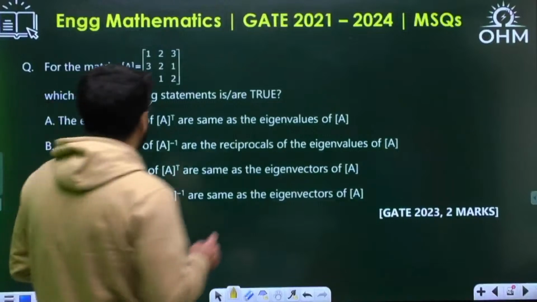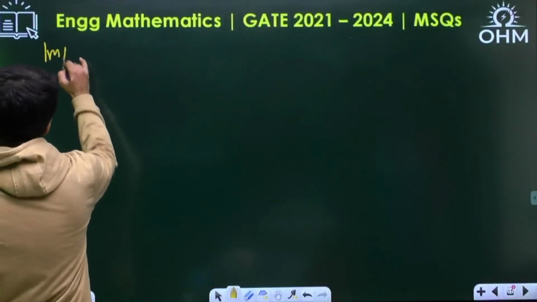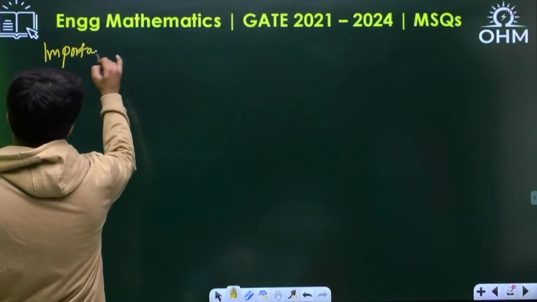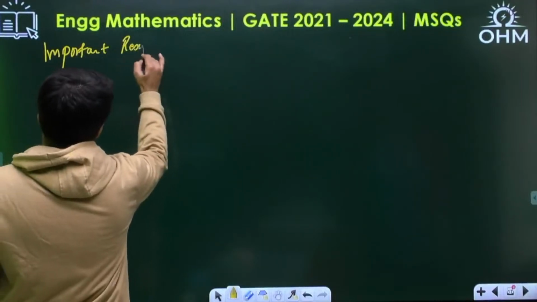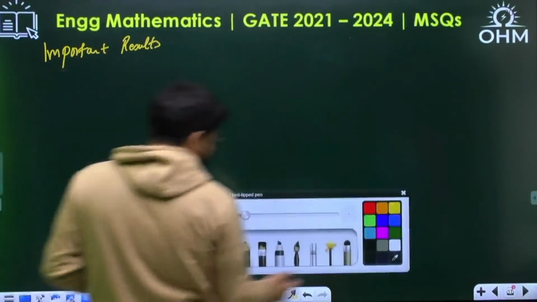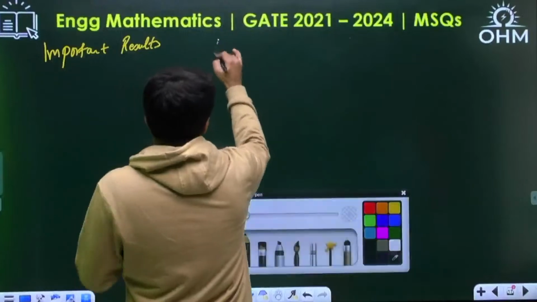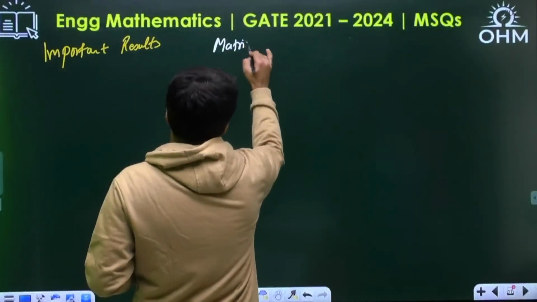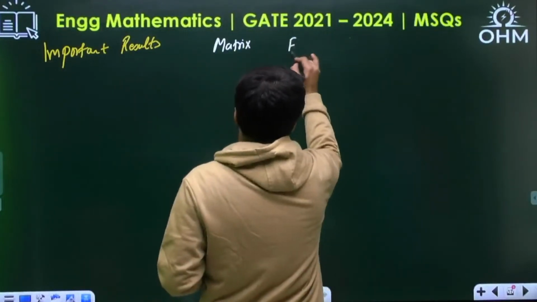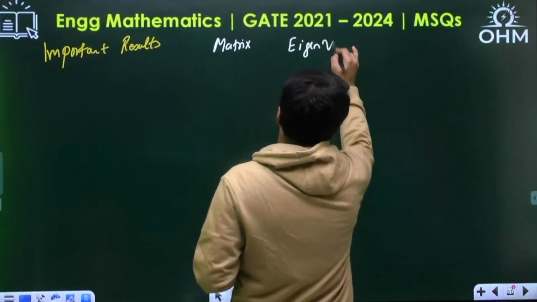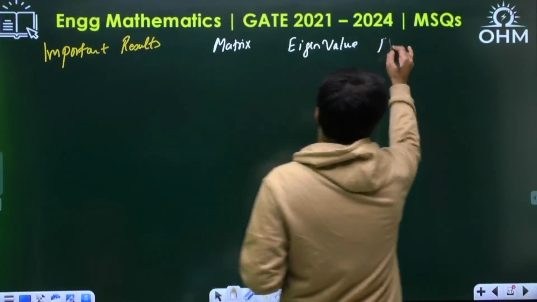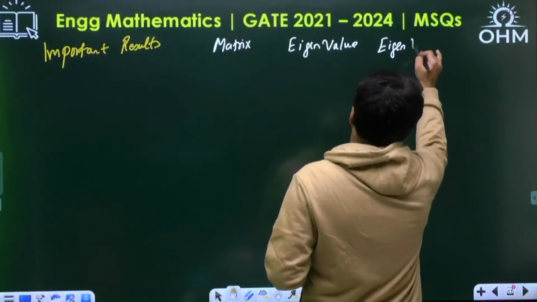See, some standard or important results. If I say matrix, corresponding eigenvalue and corresponding eigenvector.